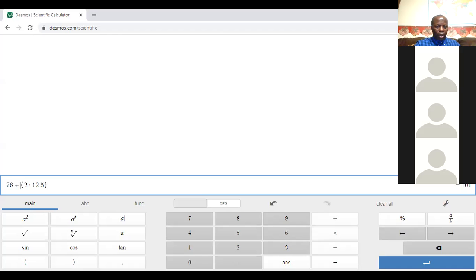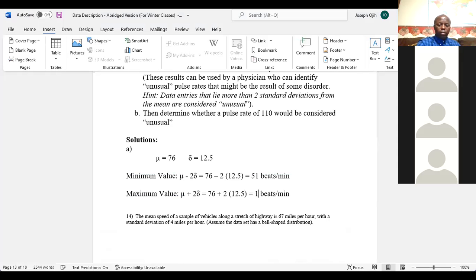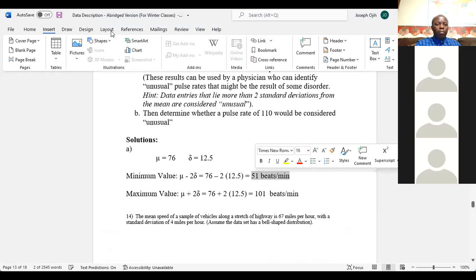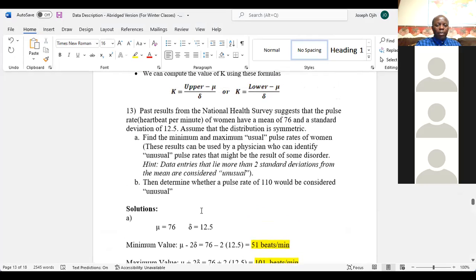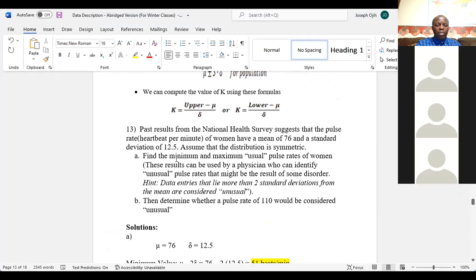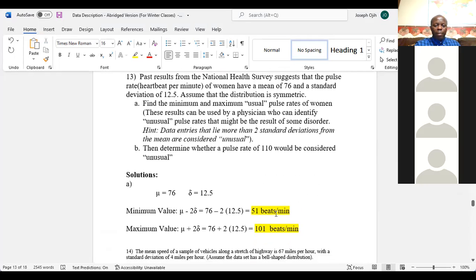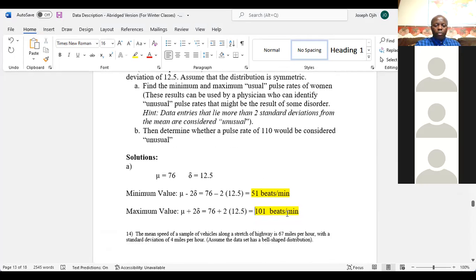101 beats per minute. So you can see the minimum and maximum beats per minute for an average woman, according to the question. So we answer part A, which says, find the minimum and maximum usual heart rate for women. We have it here: minimum is 51 beats per minute and maximum is 101 beats per minute. Then part B says, determine whether the pulse rate of 110 will be considered unusual.